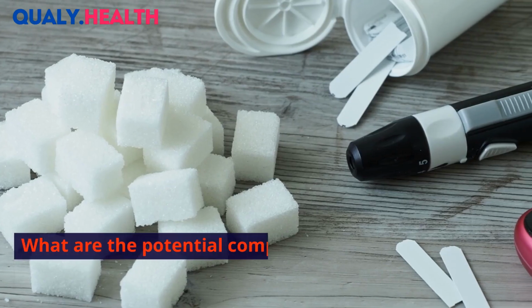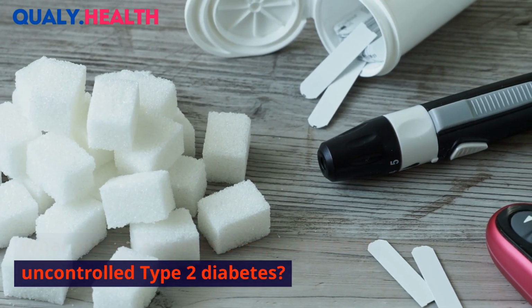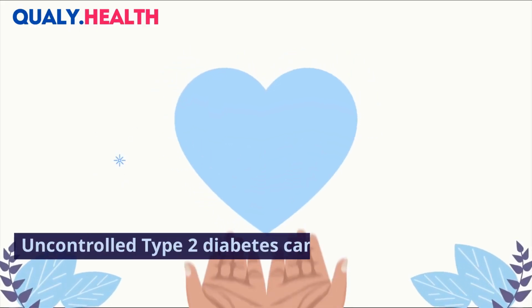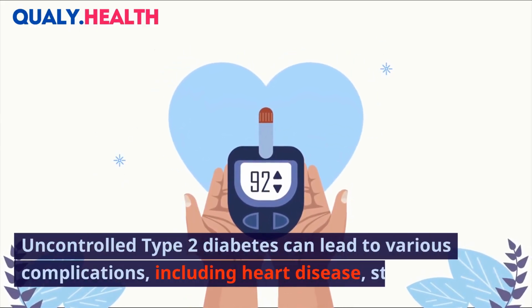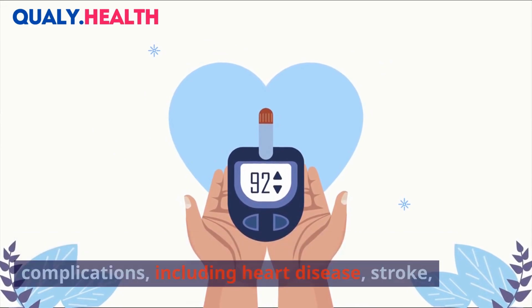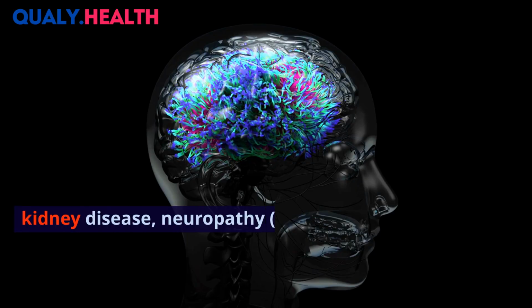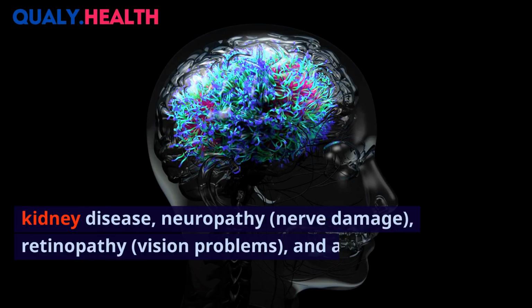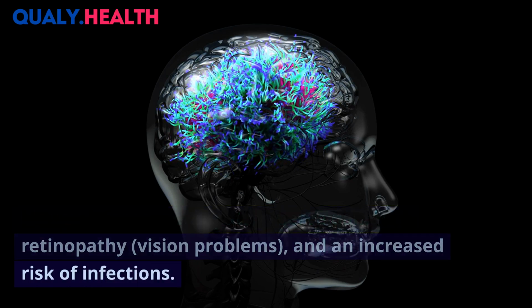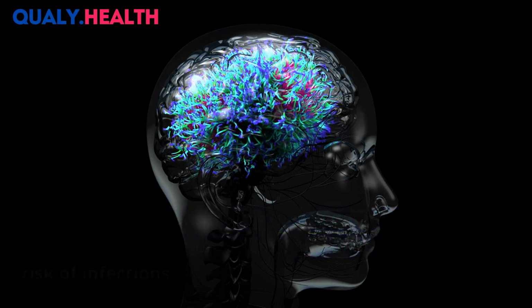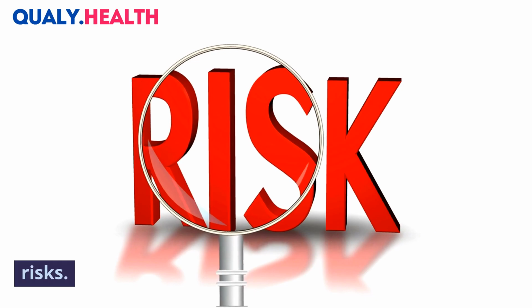What are the potential complications of uncontrolled type 2 diabetes? Uncontrolled type 2 diabetes can lead to various complications, including heart disease, stroke, kidney disease, neuropathy, nerve damage, retinopathy, vision problems, and an increased risk of infections. Proper management is crucial to reduce these risks.